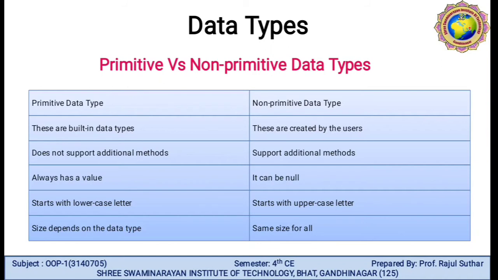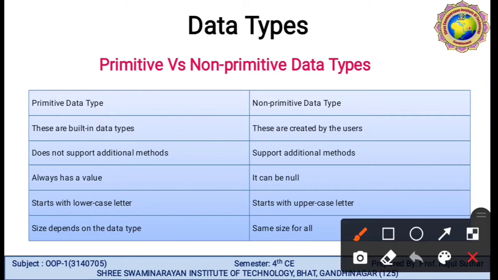So what is the main difference between primitive and non-primitive? Primitive data types are the built-in data types. Non-primitive data types are created by the user, so we can say they are user defined. A primitive data type does not support additional methods, but a non-primitive data type supports additional methods. We can write our own method, like Day is one data type created by the user.